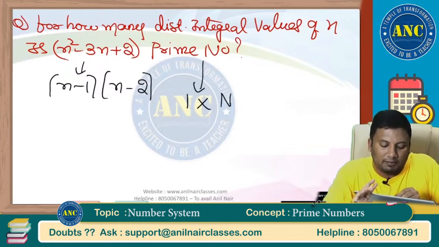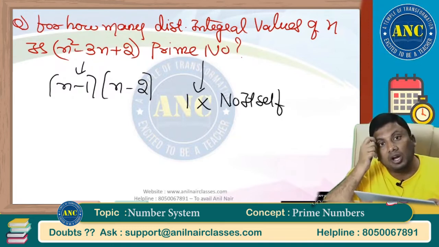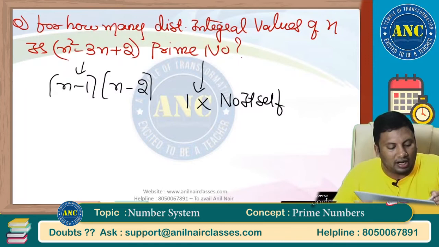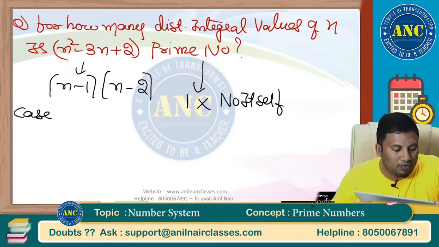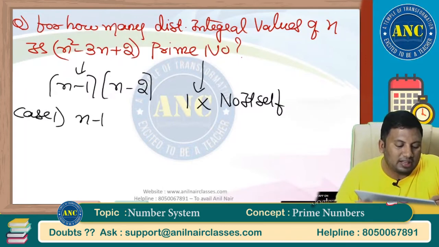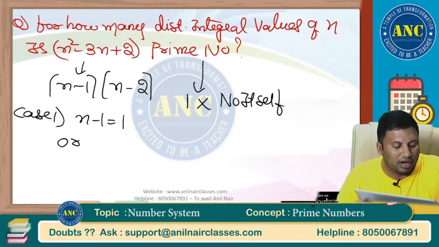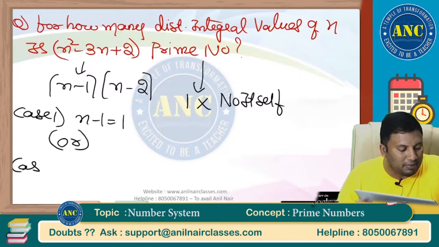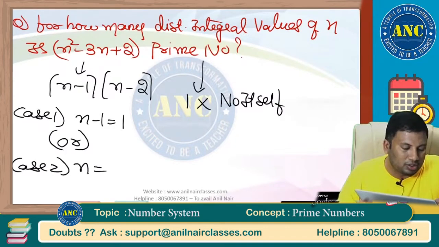A prime number has only two distinct factors, 1 and the number itself. Case number 1: either n minus 1 can take 1. These are all definition based questions. Case number 2: either n minus 2 can take 1.